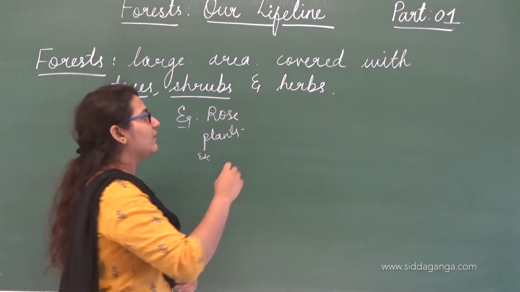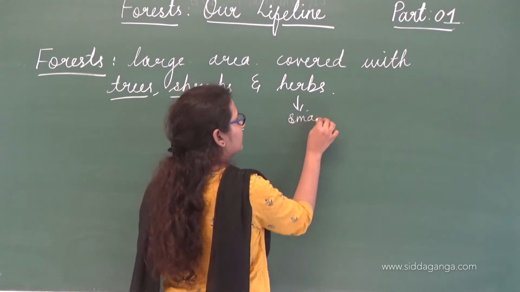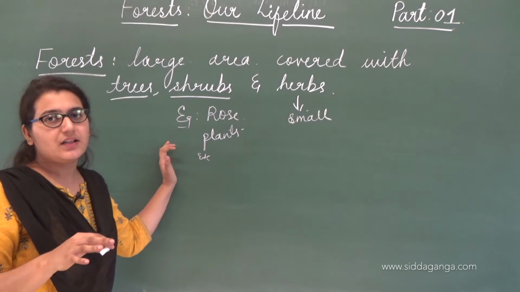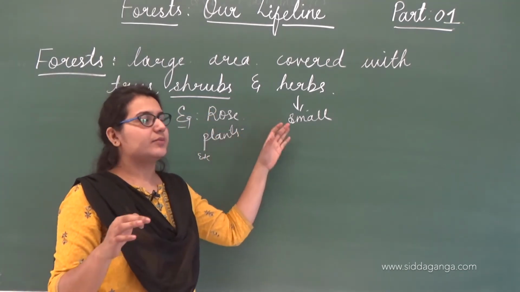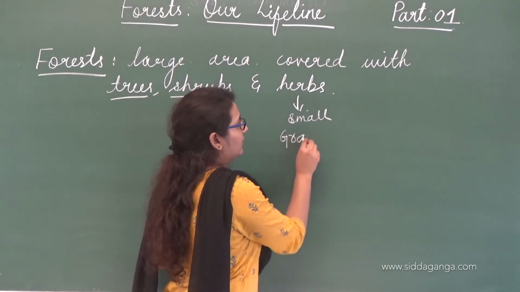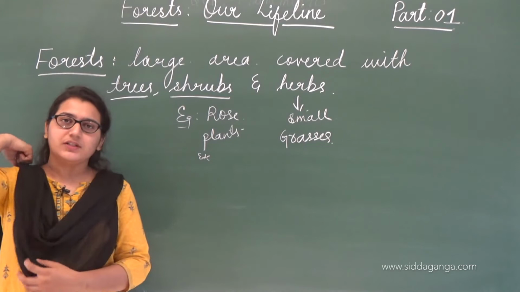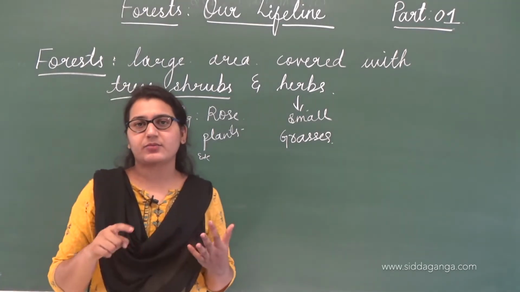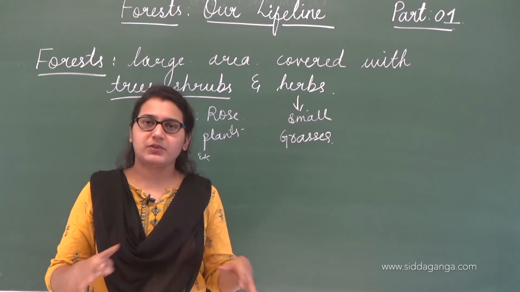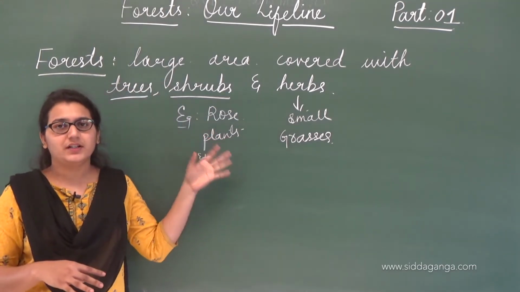Alright, so here we have herbs. Herbs are the very small sized plants. For example, grasses we can say. Trees are very big plants, shrubs are medium sized and herbs are very small. So basically in forest we have all these bigger plants, medium sized, small sized. That's what I am trying to say here. In forest we find all types of plants, big size, small, medium, that is trees, shrubs and herbs.